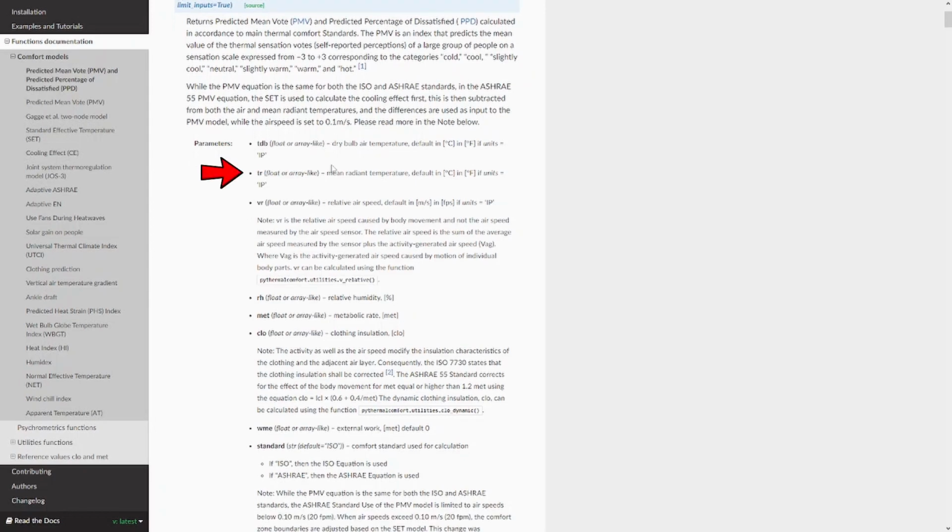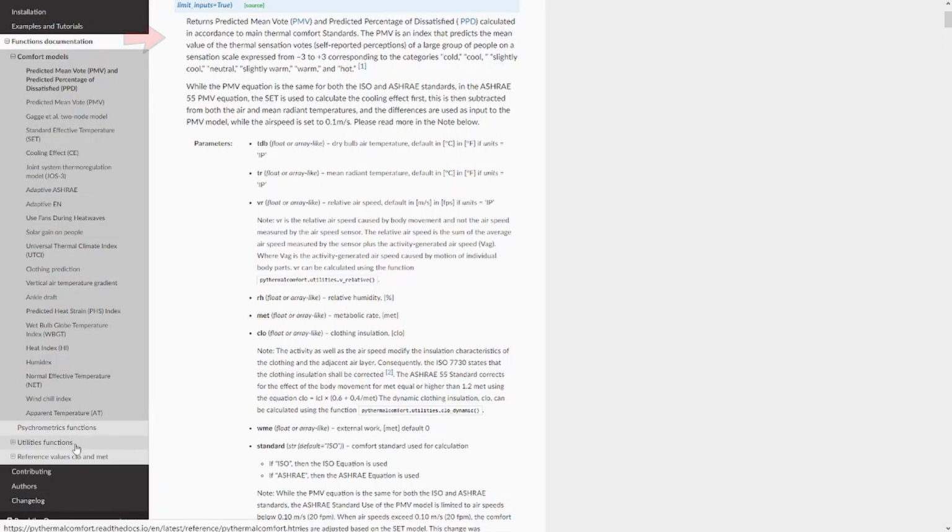The second parameter that you have to pass is the mean radiant temperature. Usually we don't measure the mean radiant temperature directly, but we usually measure in an environment the air temperature, air speed, and globe temperature. There is a function inside PyThermal Comfort that allows you to calculate the mean radiant temperature from the globe temperature, air speed, and air temperature.